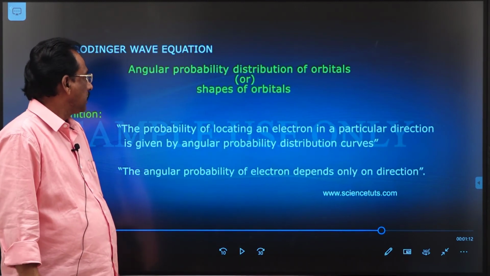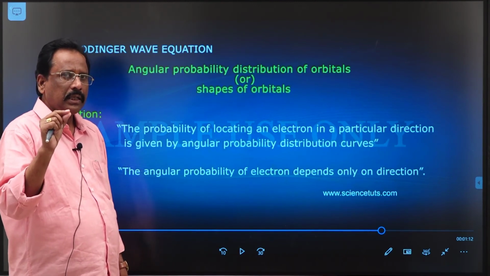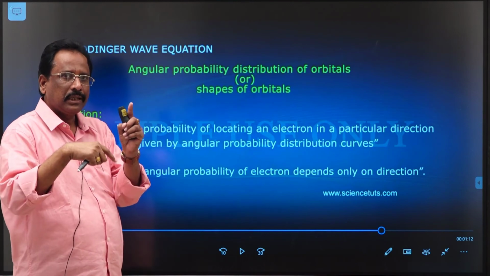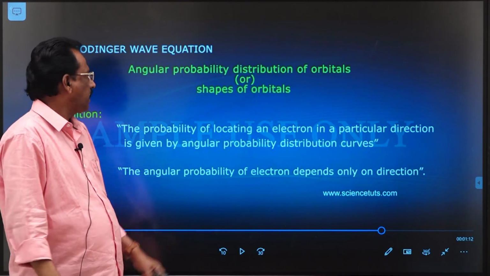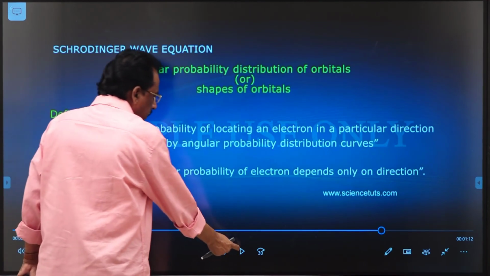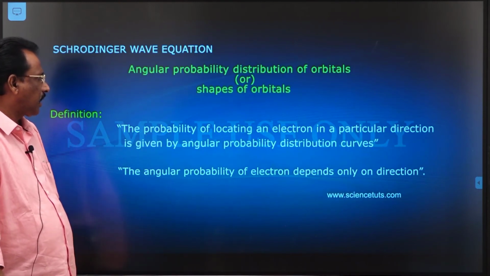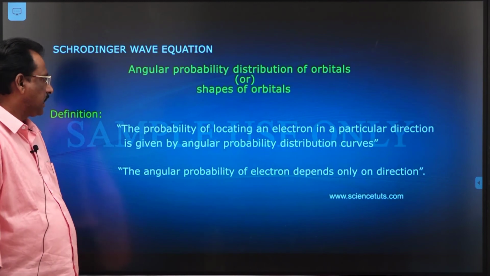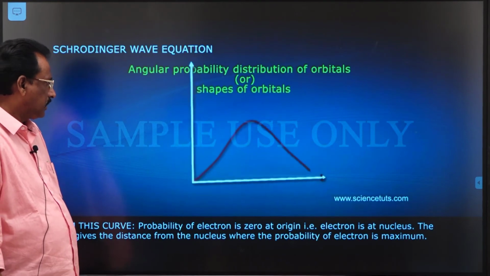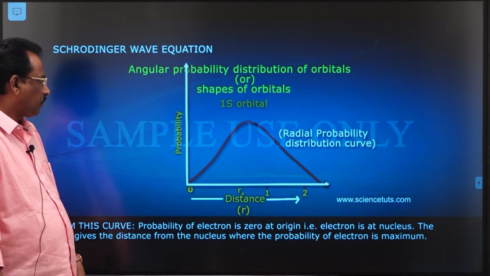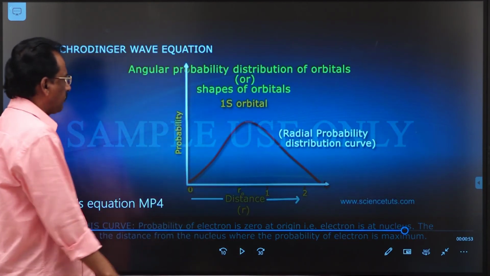The radial probability explains at what region around the nucleus the probability of finding the electron is more or less, but the angular probability distribution explains the probability of finding the electron in a particular direction. So from these curves it is possible to know the position or shape of the orbital.